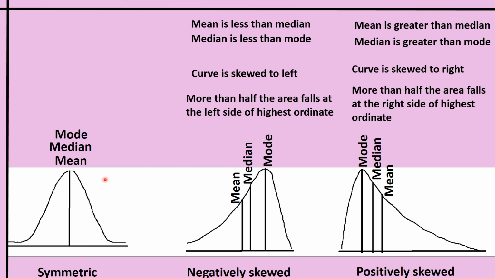When mean, median and mode are all equal, and the area to the left and the right side are the same, then it is a symmetric distribution.